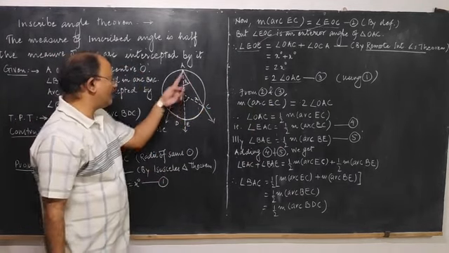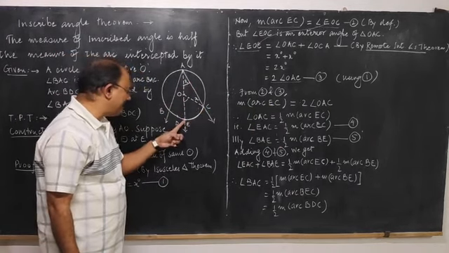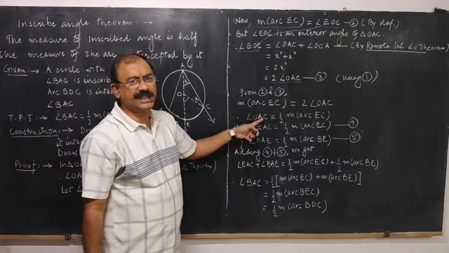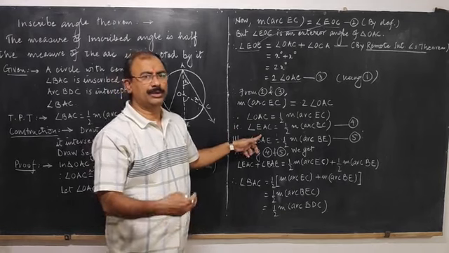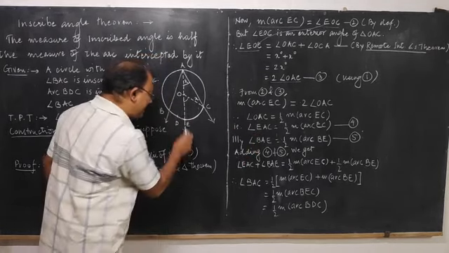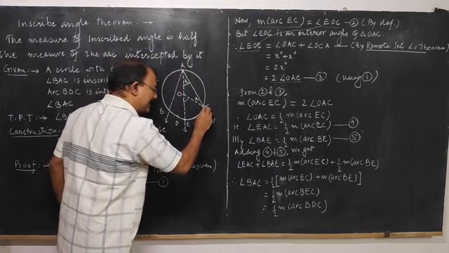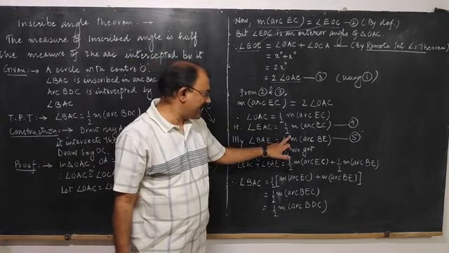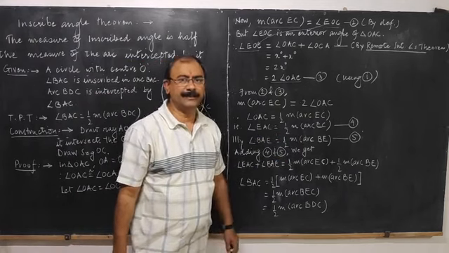Now this angle OAC can also be named EAC. We have just changed the name of the angle. The angle is the same, only a new name for the same angle. So angle EAC is half the measure of arc EC.